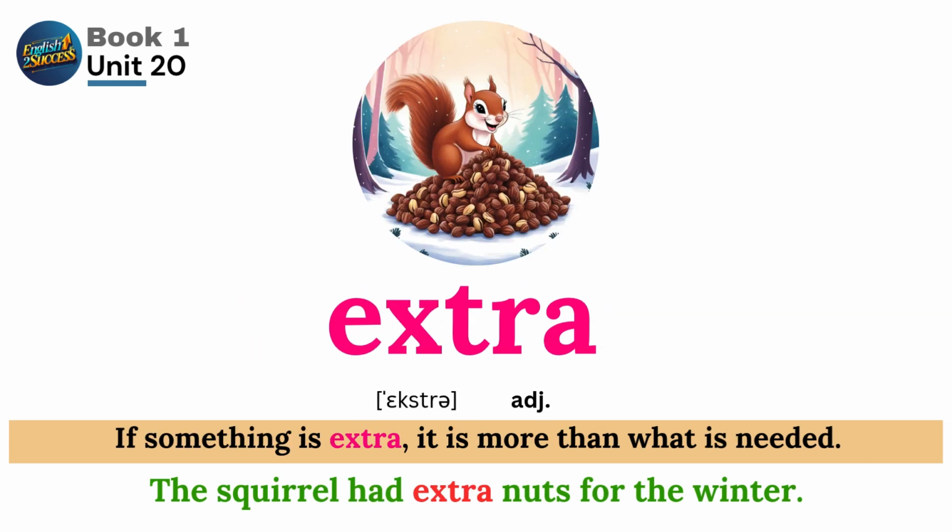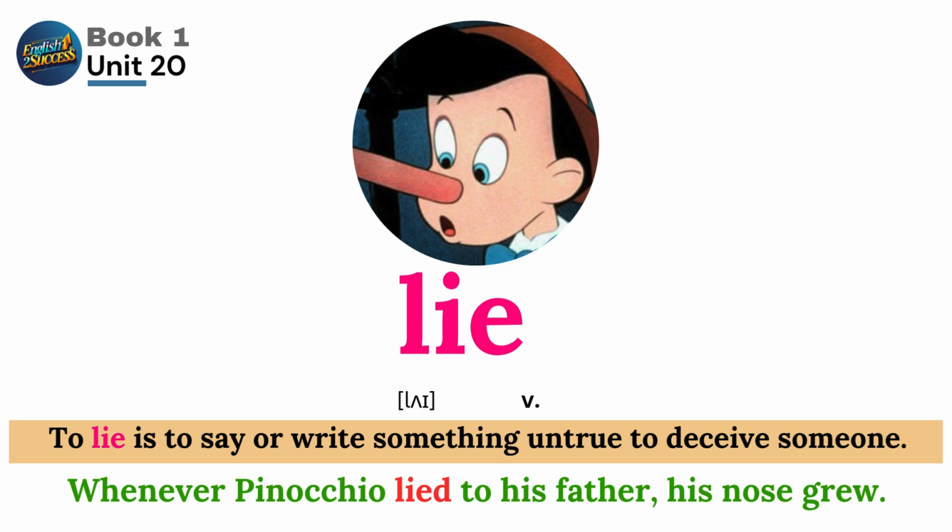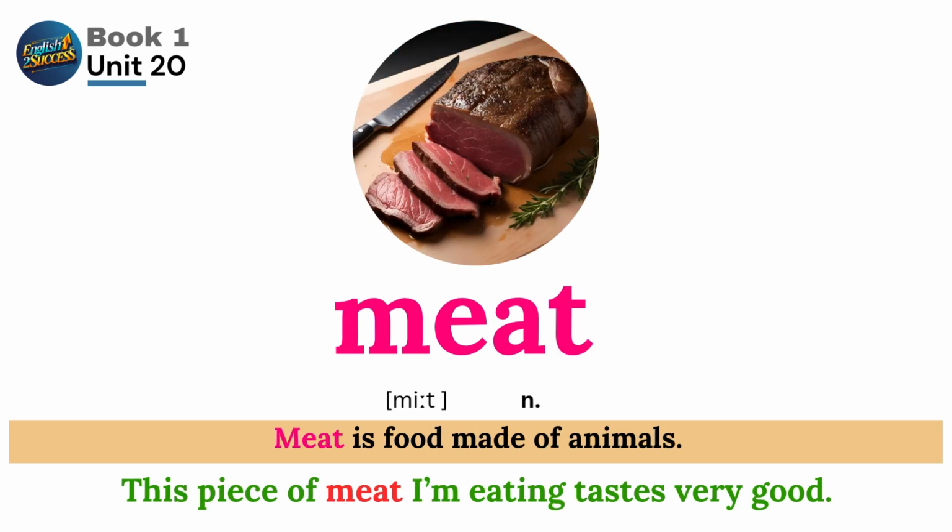Extra. If something is extra, it is more than what is needed. The squirrel had extra nuts for the winter. Goal. A goal is something you work toward. Her goal was to become a doctor. Lie. To lie is to say or write something untrue to deceive someone. Whenever Pinocchio lied to his father, his nose grew. Meat. Meat is food made of animals. This piece of meat I'm eating tastes very good.